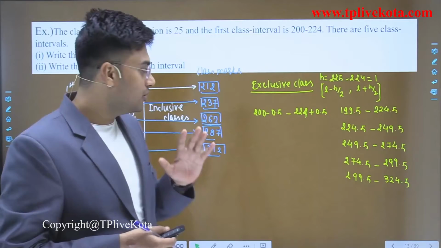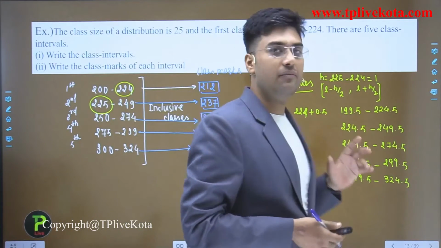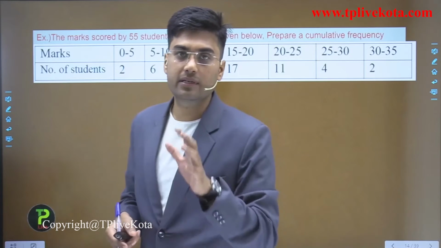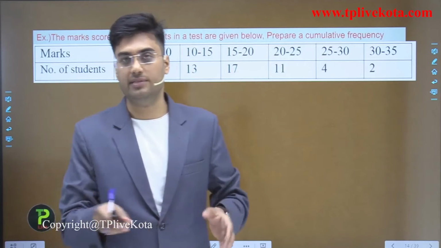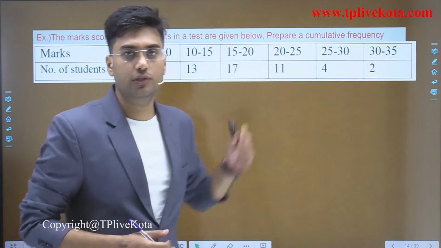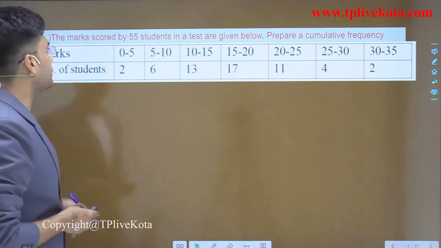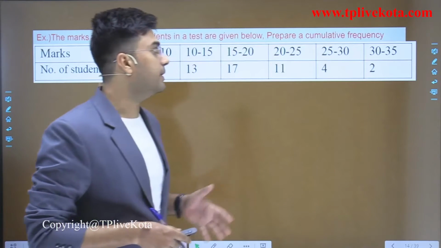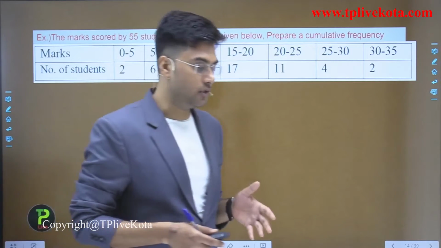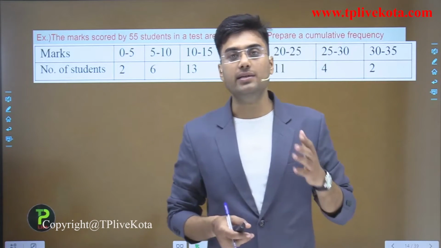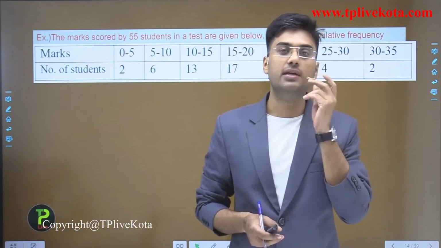Clear? So students, now after this, let's move to the next example, and the next example is to find the cumulative frequencies. Okay, so now let's start the solution of this question. The marks scored by 55 students in a test are given below. We have to prepare a cumulative frequency distribution table. Students, in class 9, we already discussed that cumulative frequencies are of two types.